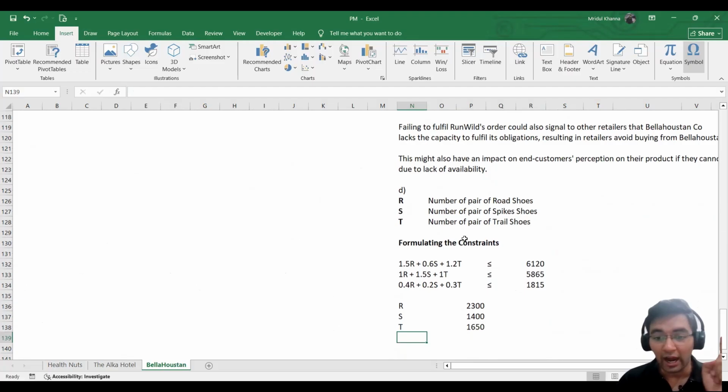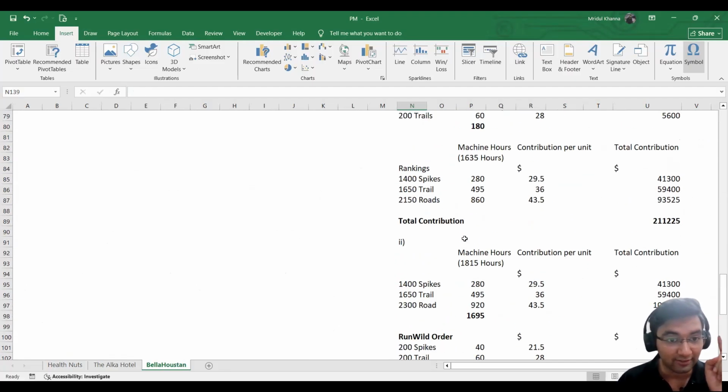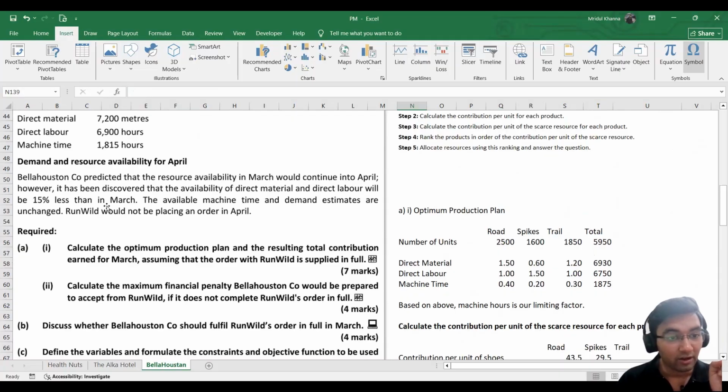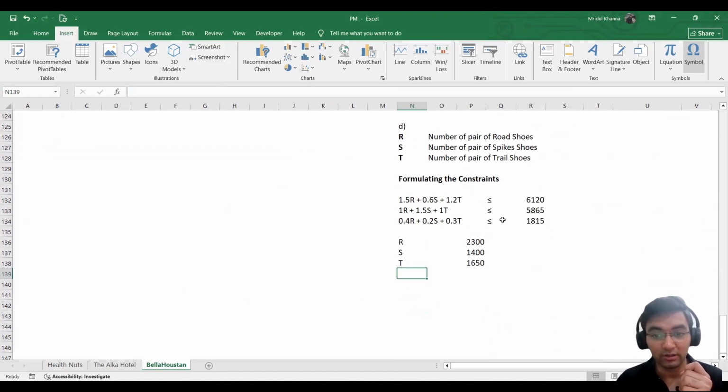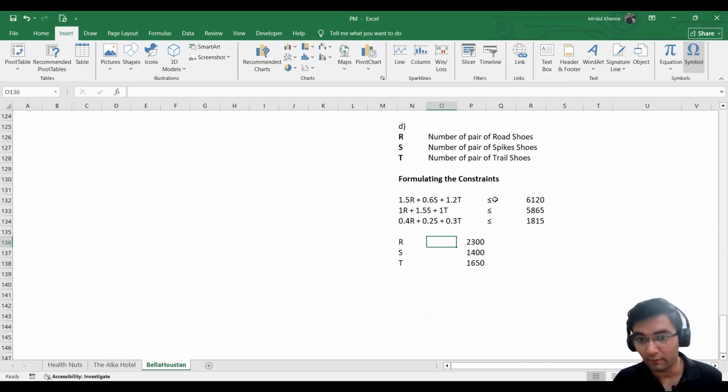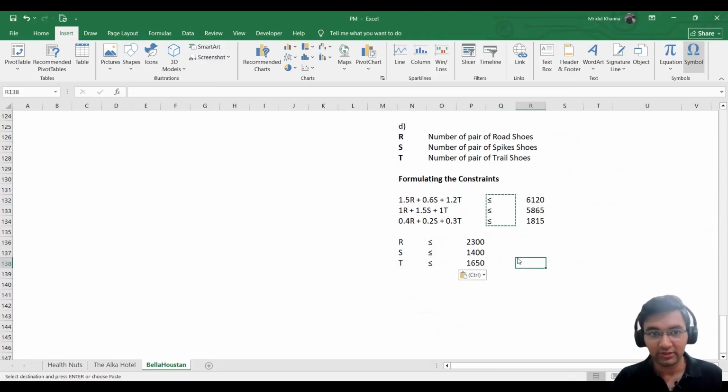Again, we are not adding here the order from Run Wild because it is specially mentioned that Run Wild would not be placing an order in April. Had it been placing an order in the month of April, that is 200 pairs of each, we would be adding 200 to each of these. This is just the general demand, which is remaining constant in the month of April when we compare it with the month of March. Again, we will be using the same symbol. Either the demand is equal to these or less than this. So these are the additional three equations that we have created.